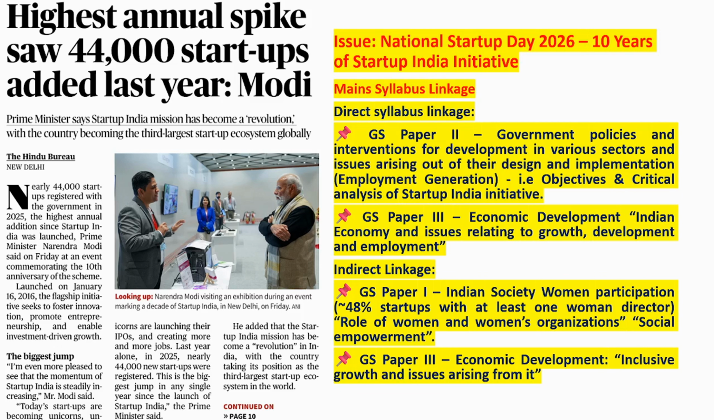Of course, we are promoting social empowerment. We are doing social justice. So in GS paper 2 also, this is related to governance and social justice. Inclusive growth and issues arising from it: there is a syllabus line in the GS3 paper. You should link this news article to this. So I am here linking to the mains syllabus. What is the purpose of it?